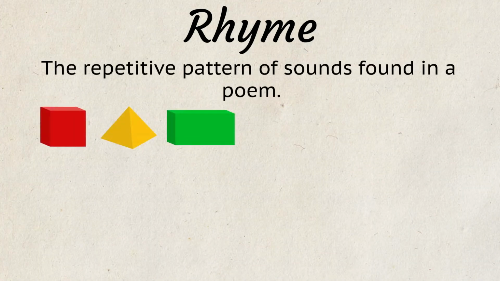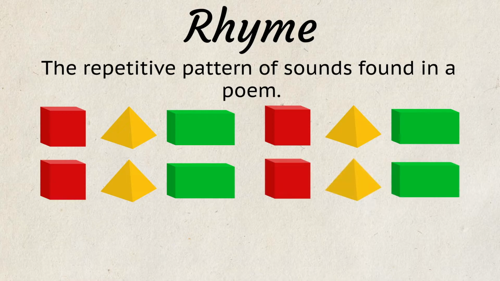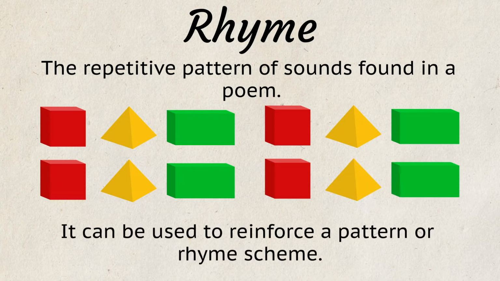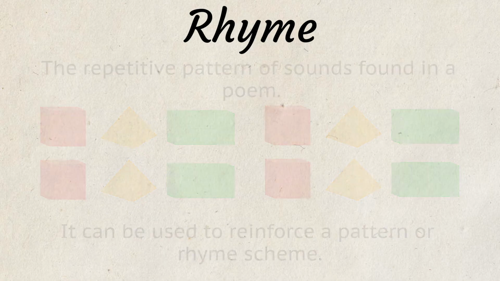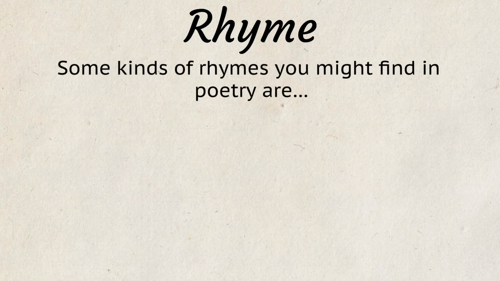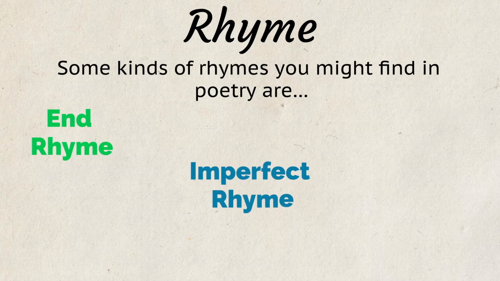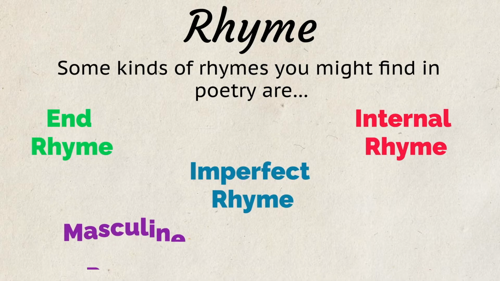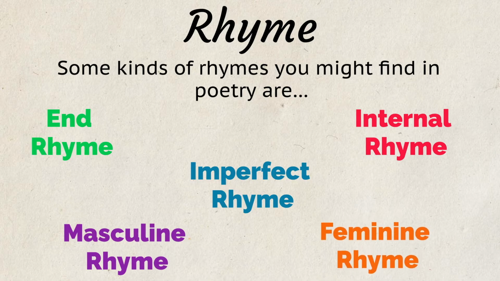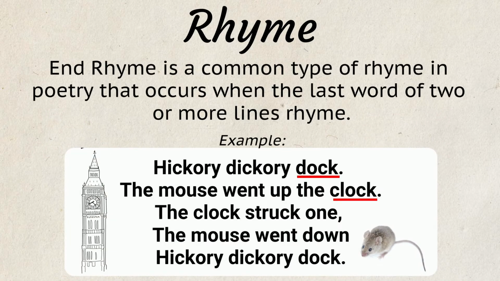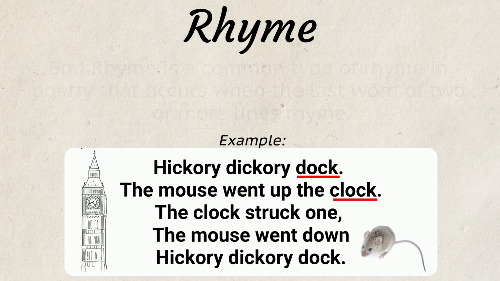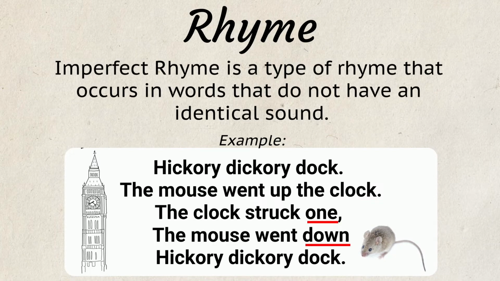Rhyme is a repetitive pattern of sounds found in a poem. It can be used to reinforce a pattern or rhyme scheme. Some kinds of rhymes you might find in poetry are end rhyme, imperfect rhyme, internal rhyme, masculine rhyme, and feminine rhyme. End rhyme is a common type of rhyme in poetry that occurs when the last word of 2 or more lines rhyme. Imperfect rhyme is a type of rhyme that occurs in words that do not have an identical sound.